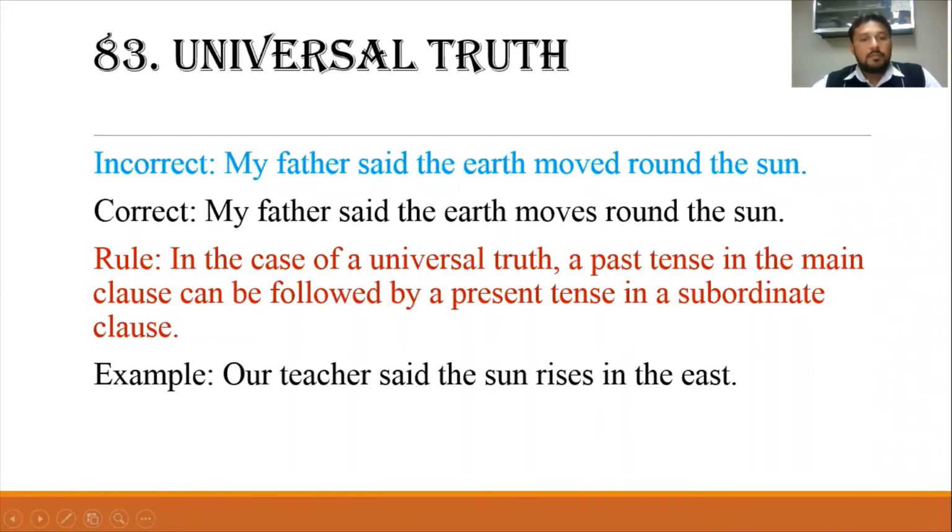Universal truth. My father said the earth moves round. The correct is, my father said the earth moves around the sun. In the case of a universal truth, a past tense in the main clause can be followed by a present tense in a subordinate clause. Our teacher said the sun rises in the east. So whenever there is a universal truth, we have to use it the same way.